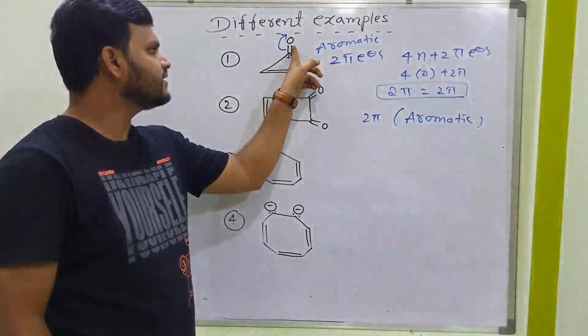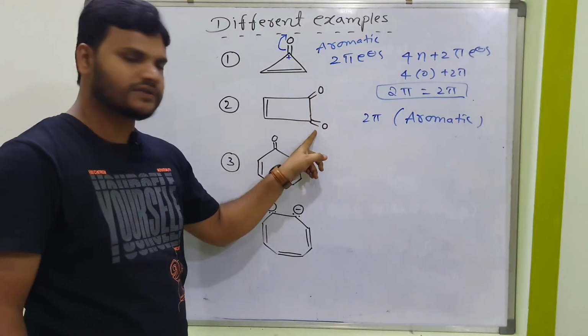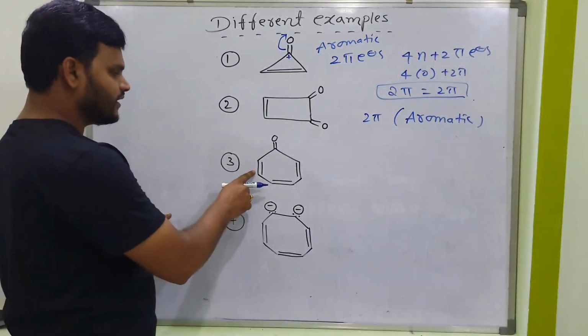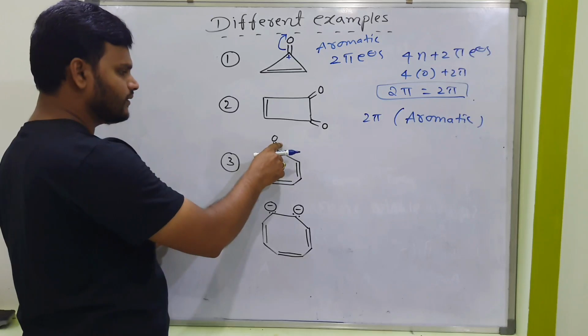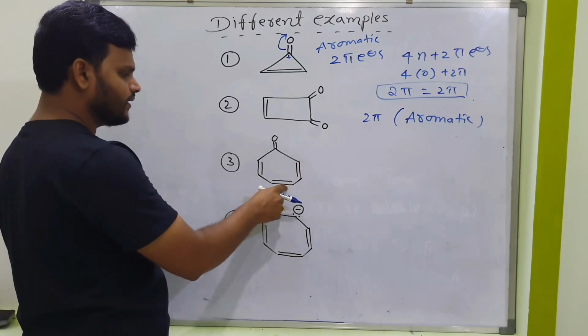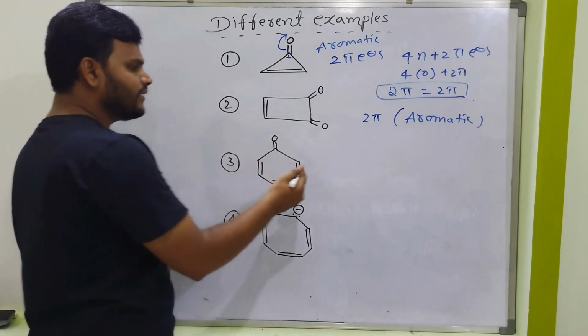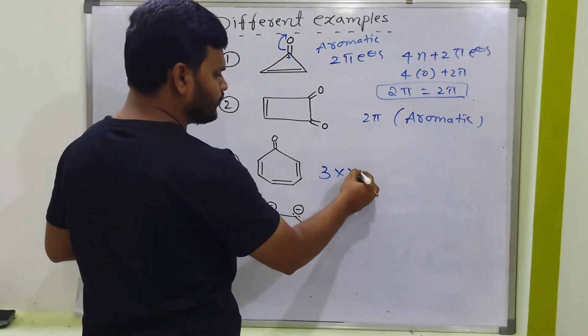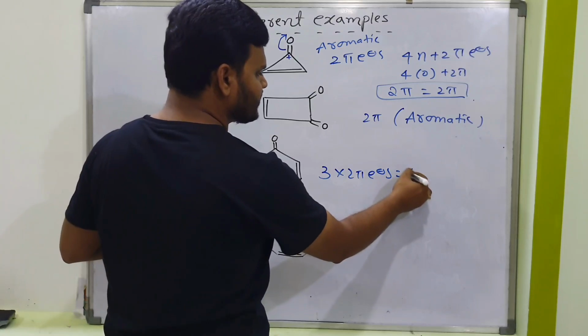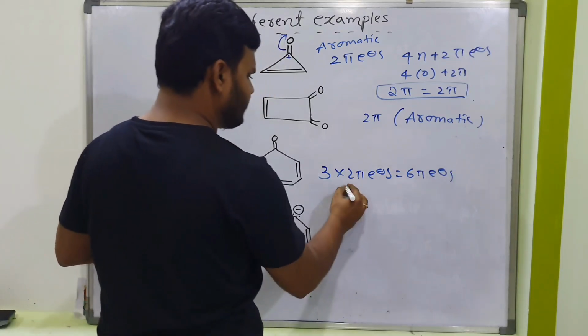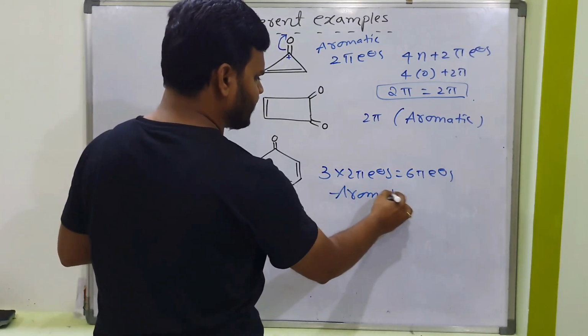Here, don't consider this double bond and this double bond. Same scenario: single, double, single, double. Here also same, but don't consider this double bond. Total 3 bonds means 3 into 2 pi electrons, then total 6 pi electrons. So is it aromatic or not? Yes, it is also aromatic.